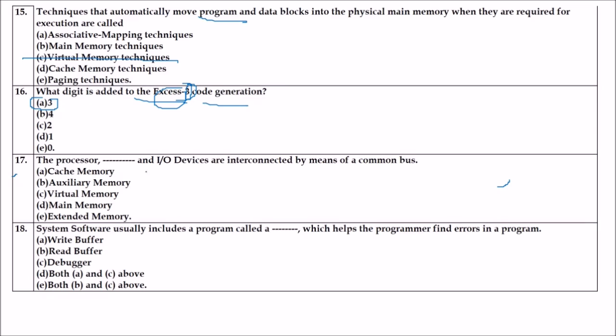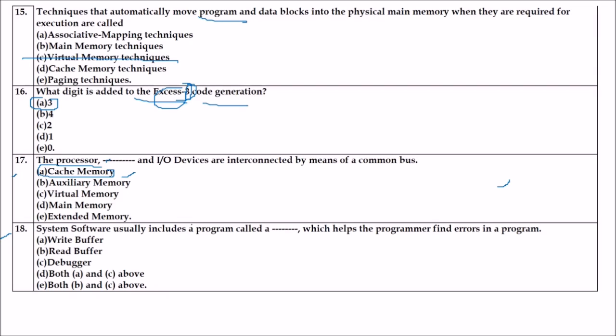Next is the processor, dash, and the IO devices are interconnected by means of a common bus. The processor, the dash, and the input-output devices. So what is the correct answer? The answer is A, cache memory. You can take cache memory because the bus master is allowed to initiate data transfer on the bus. So processor, cache memory, and the input-output devices.